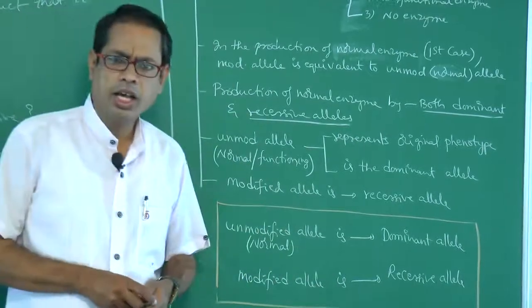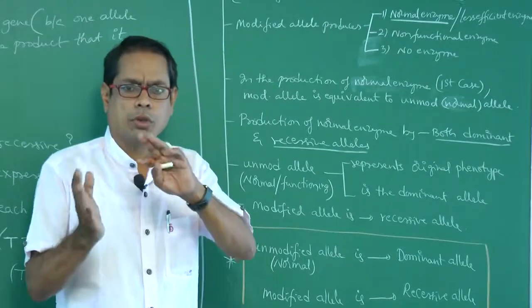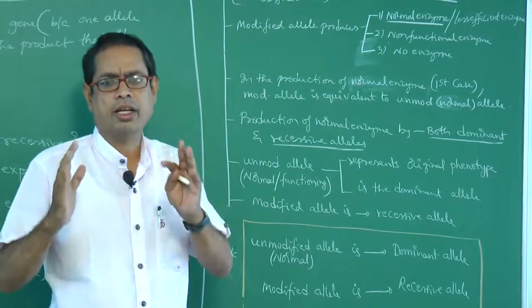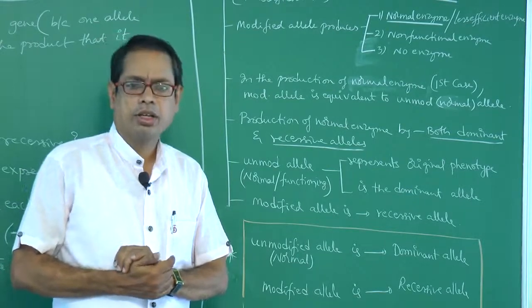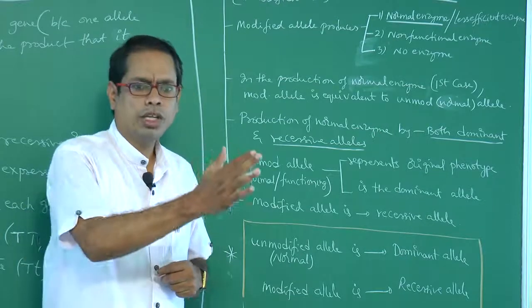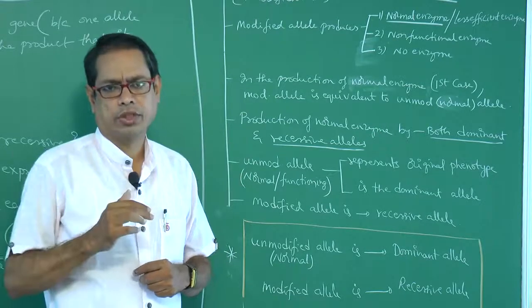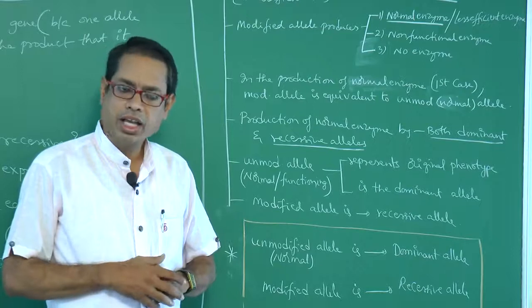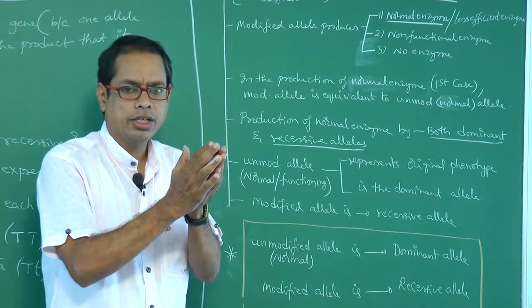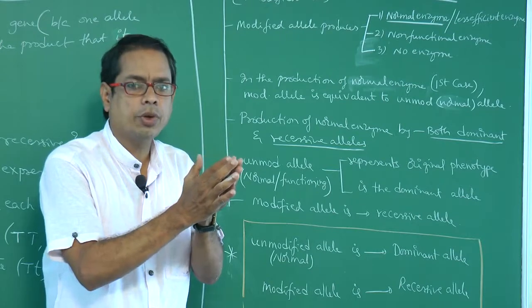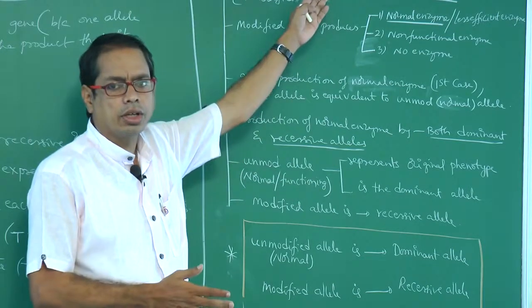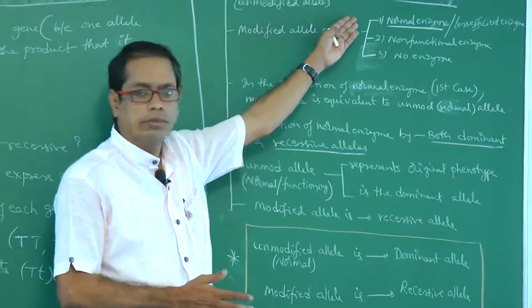These two points you have to remember. So here, the concept of dominance means some alleles may be dominant, some alleles may be recessive. Why is that? Let us suppose, by taking the example, one gene is able to synthesize an enzyme. That means it depends upon the alleles. The dominant allele, that is the unmodified allele, capital T, is able to produce normal enzyme.